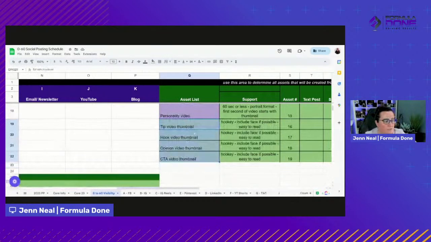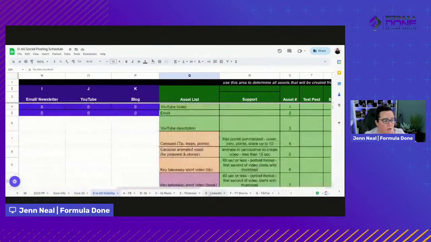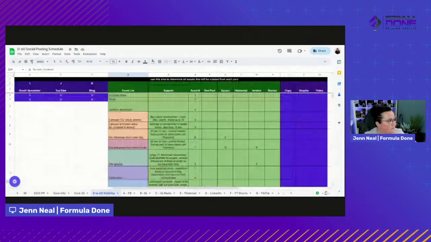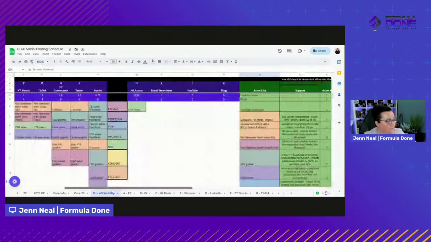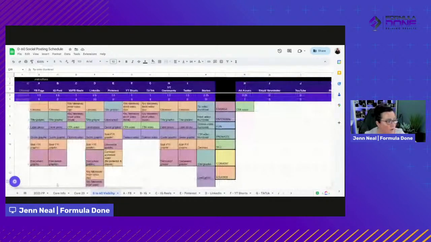So all of this stuff can be spread out over a matter of 30 days. Or like for our done for you customers, we do this every 2 weeks.